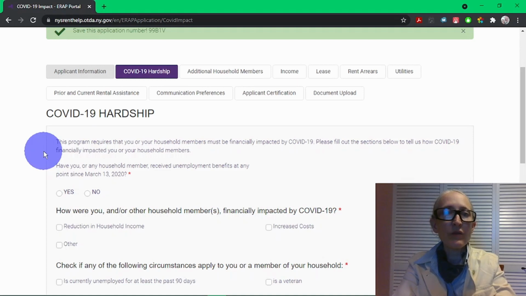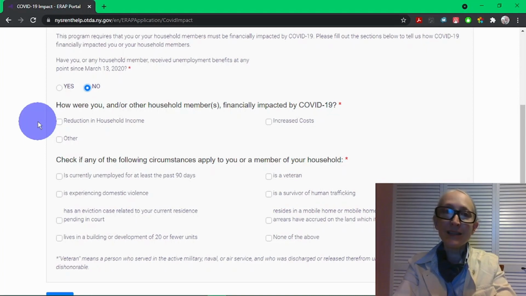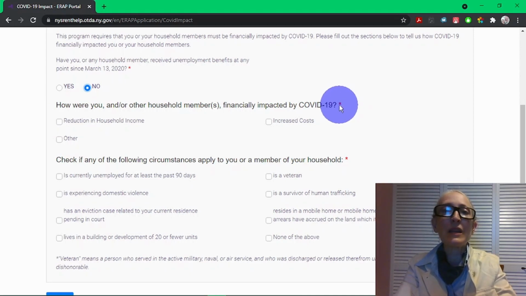So have you or any household member received unemployment benefits at any point since March 13th, 2020? Now, example hasn't, but if you do click yes, there's no extra questions to answer at this point, but that'll be no for us. And then it says, how were you and or other household members financially impacted by COVID-19? And again, like the other screens, these little red asterisks mean that you have to answer the question.